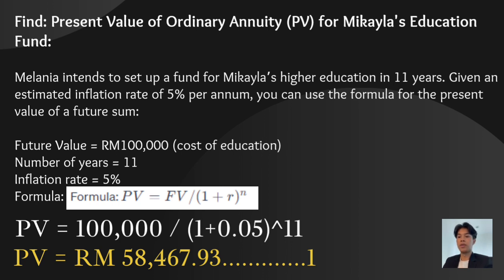The formula is present value equals the future value divided by 1 plus the inflation rate, to the power of the number of years. So it is 100,000 divided by 1 plus 0.05 to the power of 11, and the present value we got is